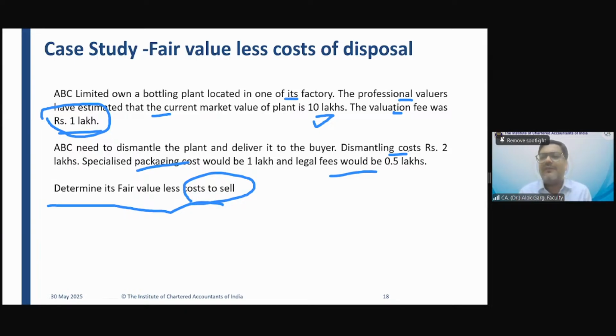This valuation fee is not a directly attributable cost, an incremental cost for selling the asset, right? But when you sell the asset, you will dismantle the plant, you will do the specialized packaging, you will pay the legal fees. So these are the directly attributable costs. This valuation fee is not a directly attributable cost. It is not a cost to sell.